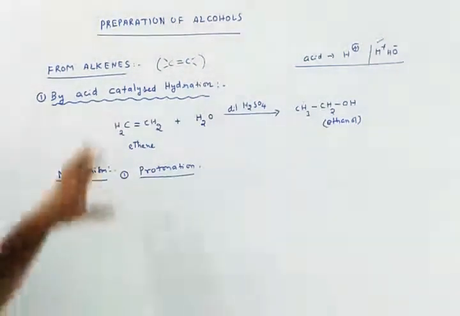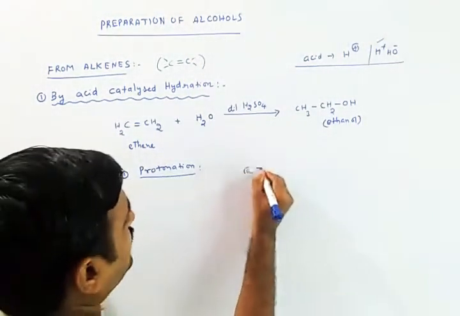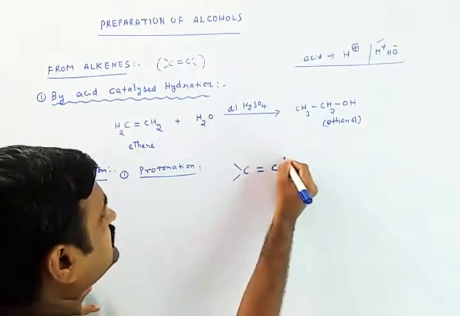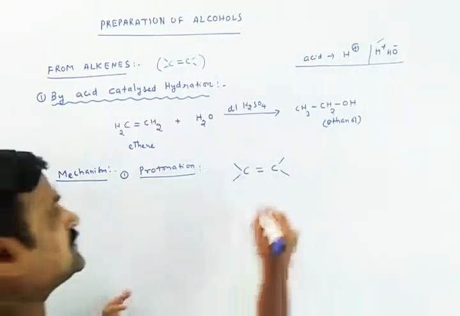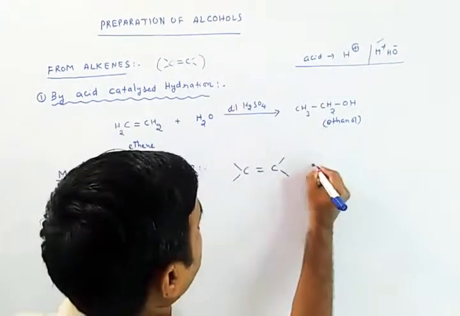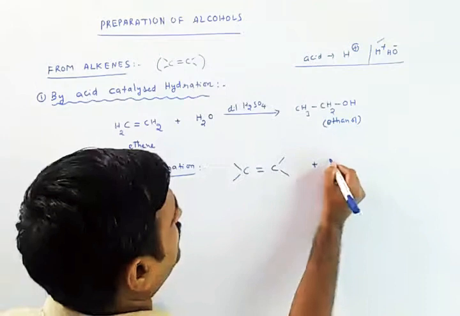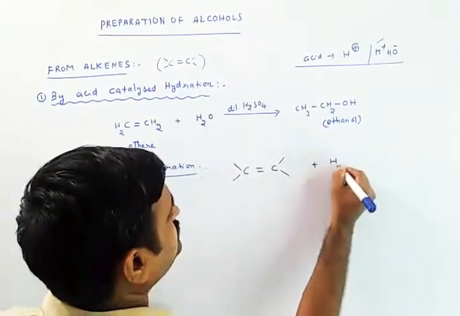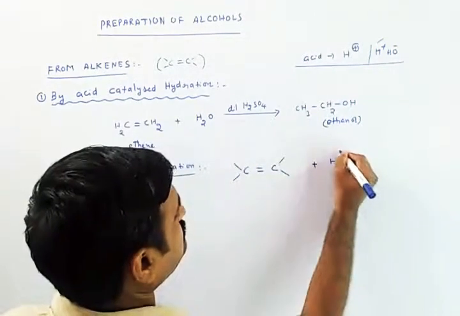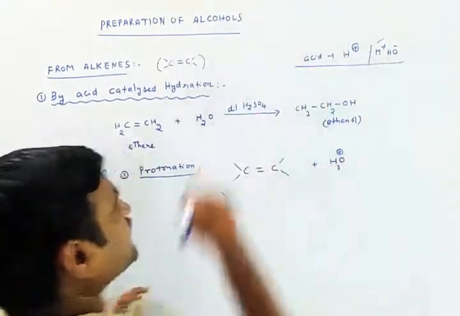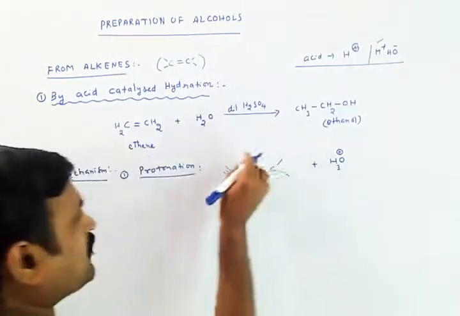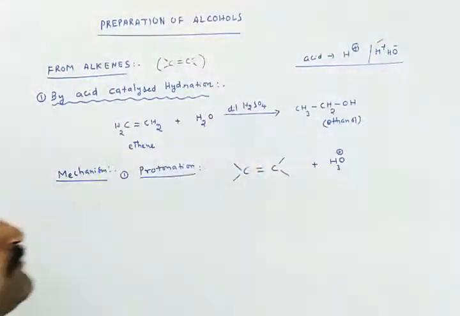That means if I take this alkene, a double bonded one like this, in the presence of this proton, that means H plus ion coming from acid mixed with H2O, it will definitely attack this double bond.